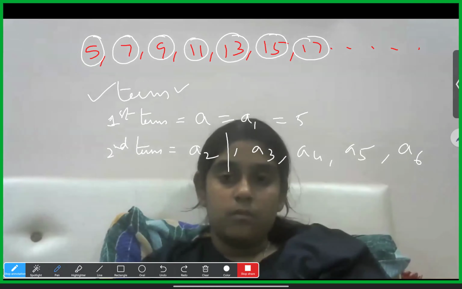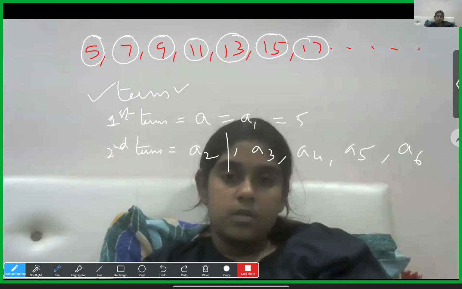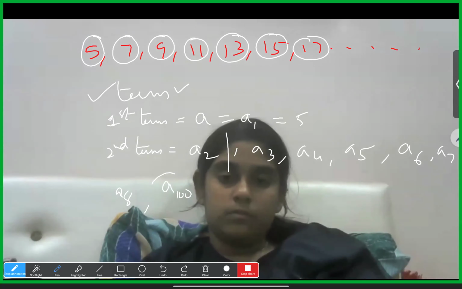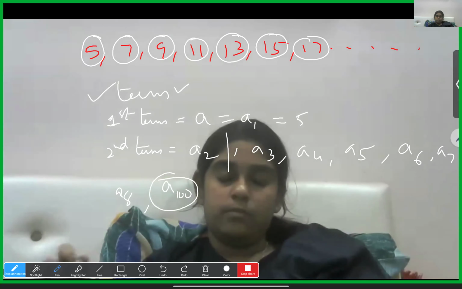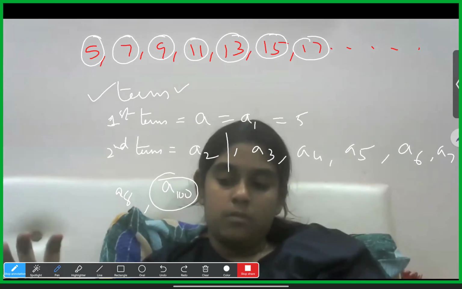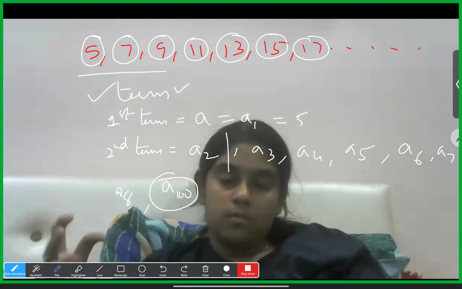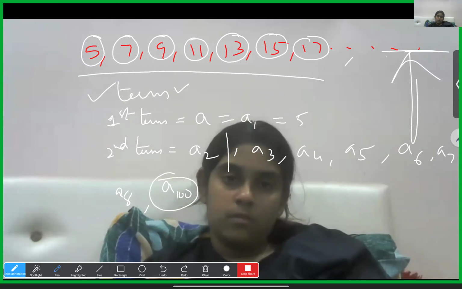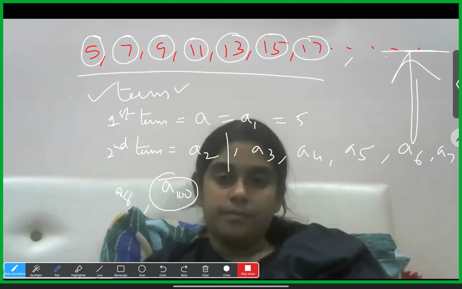If I write a6, what does that mean? Sixth term in that series. If I write a7, seventh term, a8, eighth term, like that. a100, 100th term. So we'll get a certain formula later, and using that formula we can directly find which number will come in the thousandth place, or hundredth place, because we cannot count all the numbers and tell the hundredth place number. That will take time.